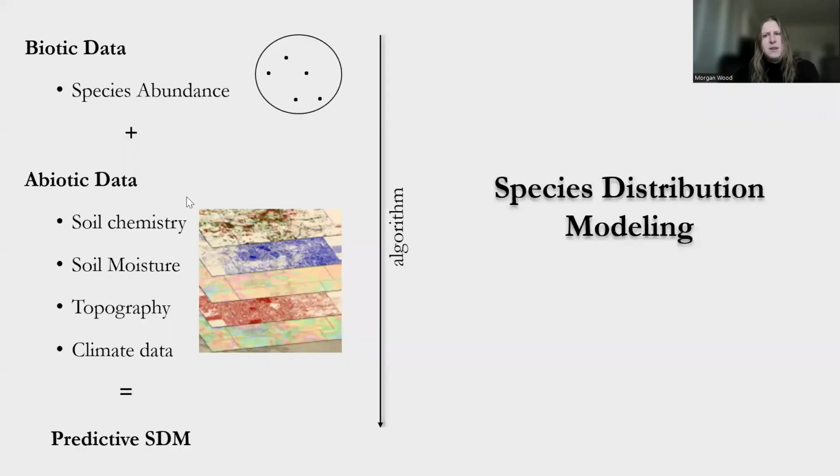Now, how does this tie into species distribution modeling? Well, these water availability projections, along with 30 years worth of biotic data such as species abundances or binary presence absence inputs, and abiotic data such as soil chemistry, so pH, salinity, carbon, along with topography and climate data, so annual and seasonal temperature, can aid in not only creating habitat suitability models that we've seen before, but also allow for future projection of species distributions and community composition.